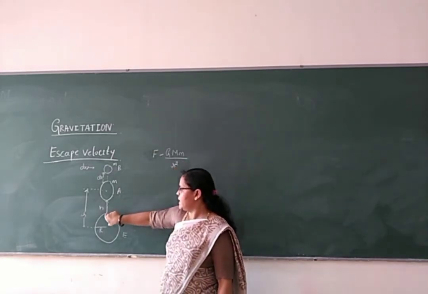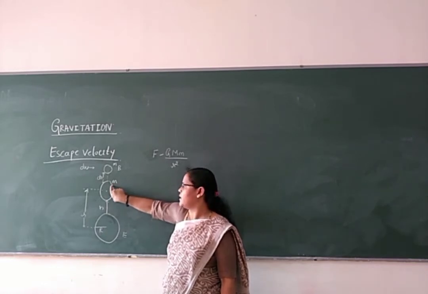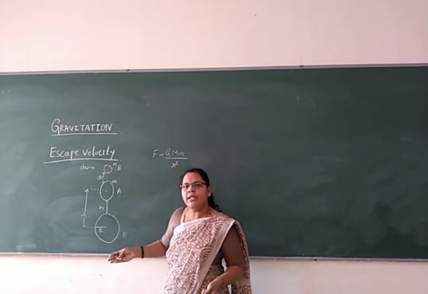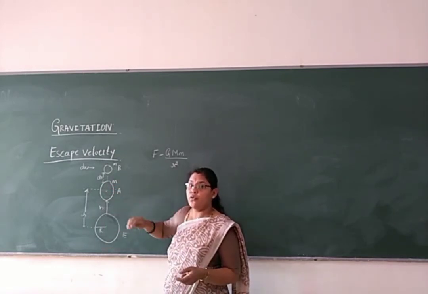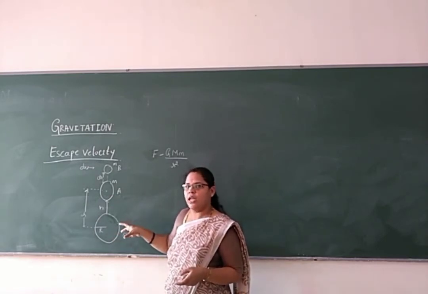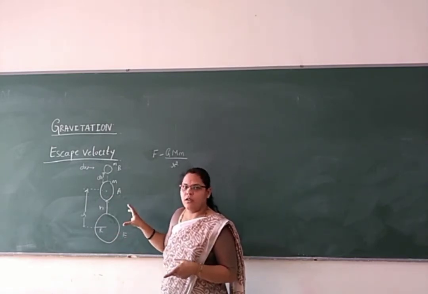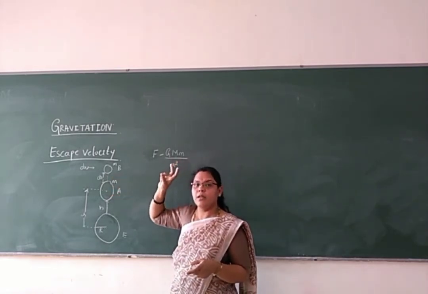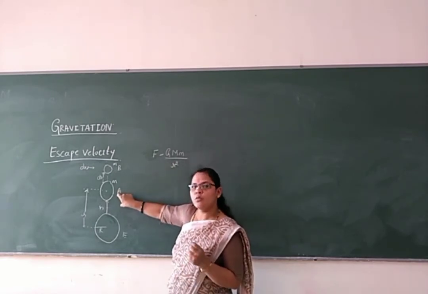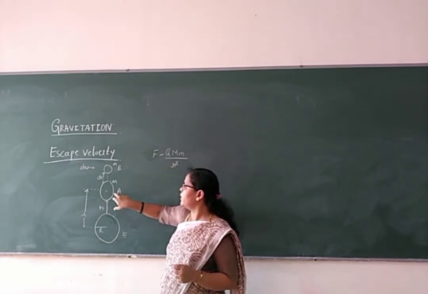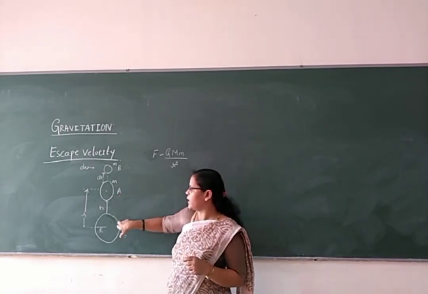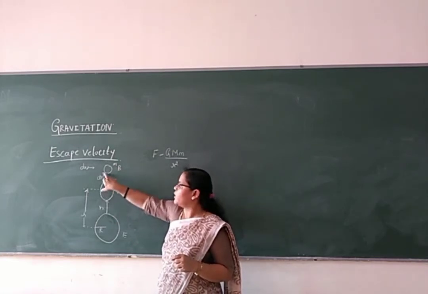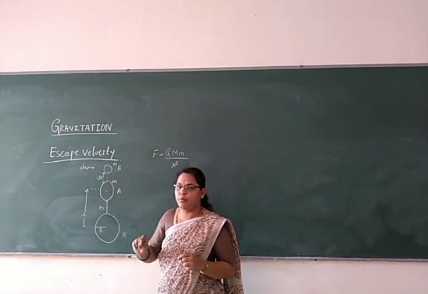Now the main point is, the body which we have considered here, whose mass is small m, is already maintaining a certain height from the surface of the earth. If you give the force, its position has to change to get away from the gravitational pull of the earth. So that's why we are doing a small work here to get displacement from position A, which is already at a certain height from the surface of the earth. It will take the position of B here. That is called dr. dr means a small displacement.